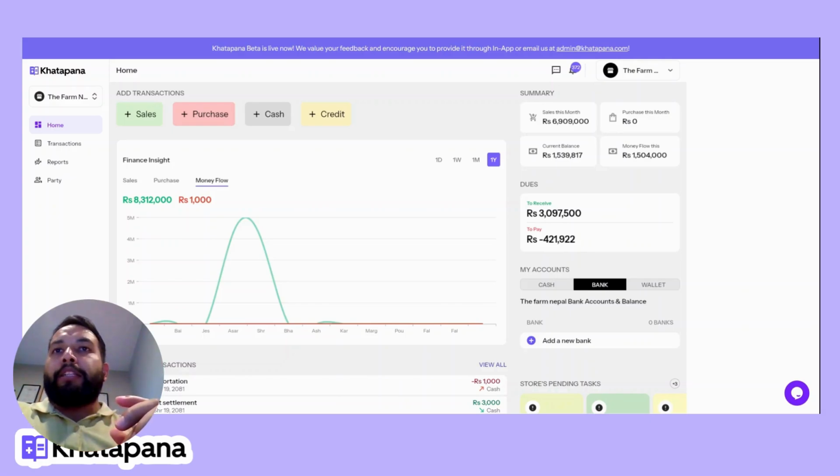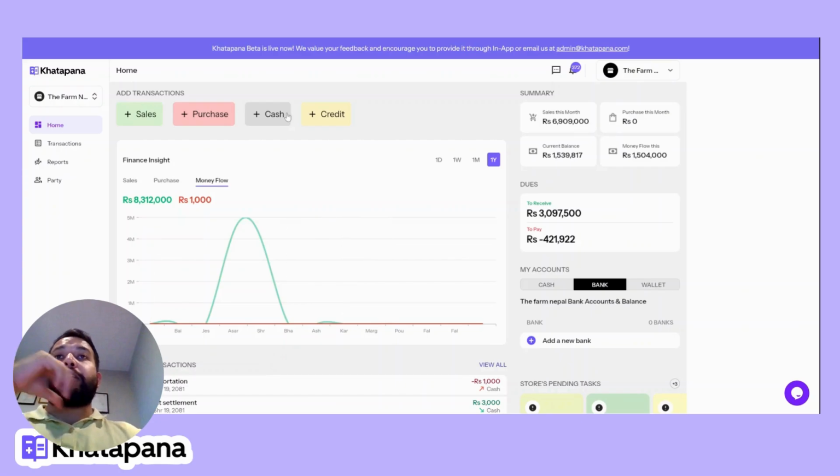We are promoting Khatapana as one of the simplest accounting systems, built especially not for accountants. Sorry, we are building it keeping entrepreneurs and decision makers in mind. For someone who may not know the accounting conventions or rules of accounting, debit, credit and stuff like that, and making it easier for everyone to record it. So you may be a startup founder who is just starting up, cannot afford an accountant, but you don't want to ignore your finances from day one. It's very, very important. So let's see whether our accounting system is really that simple.